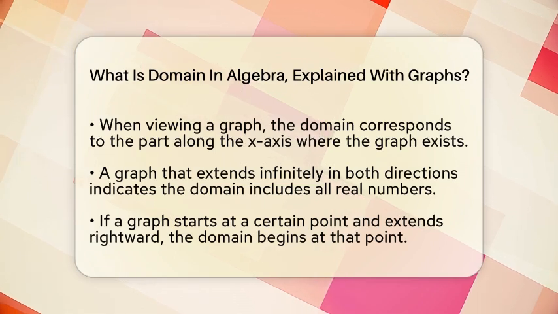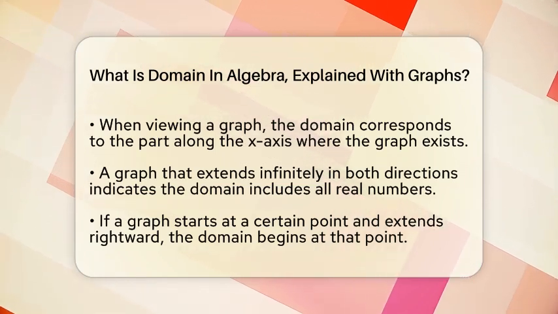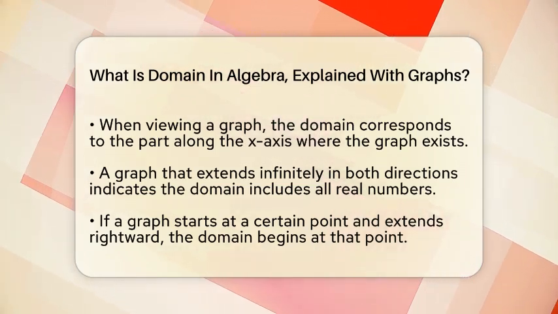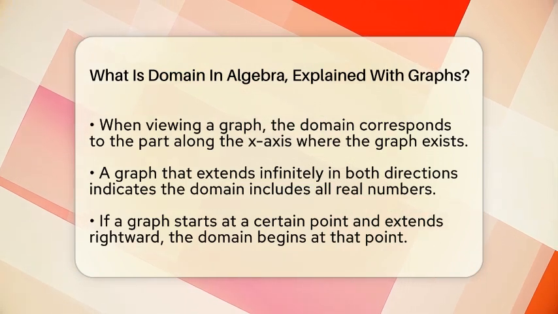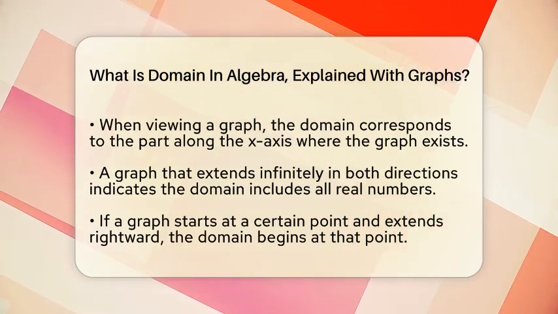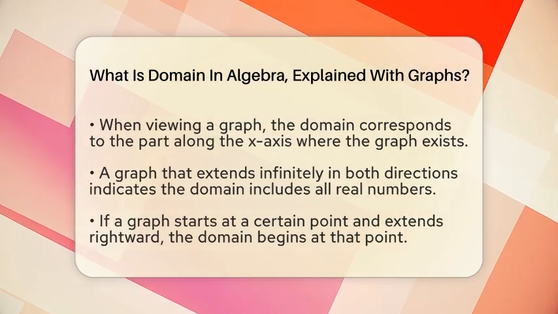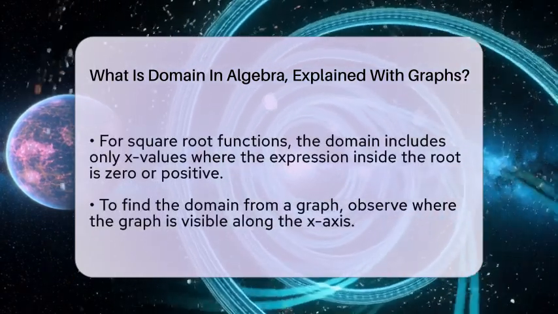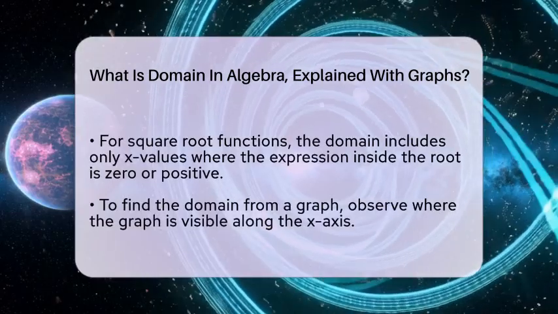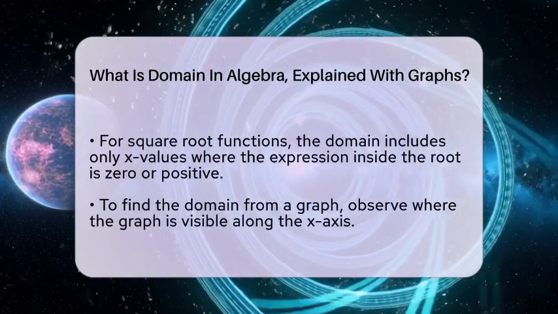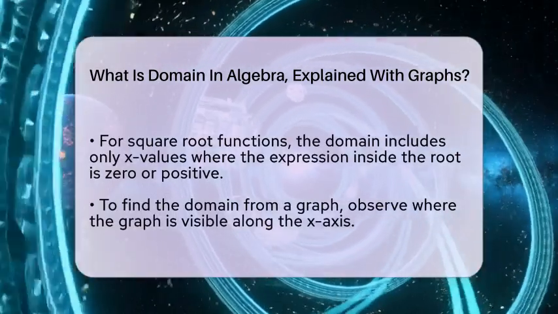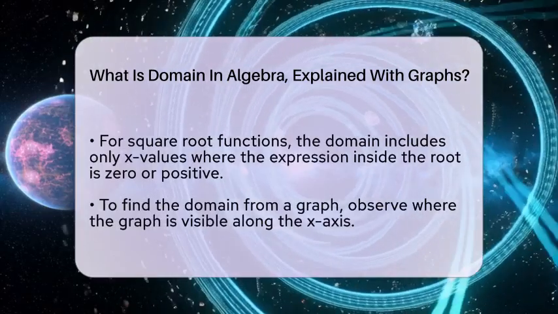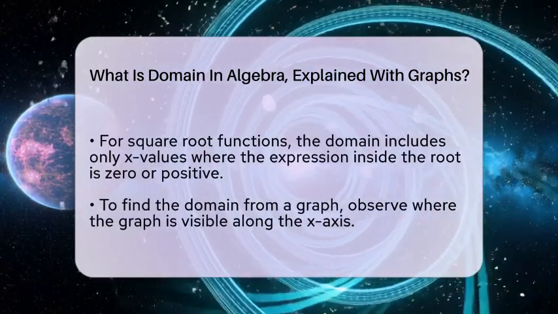If you see a graph that stretches endlessly to the left and right, like a straight line, then the domain includes all real numbers. But if the graph only starts at a certain point and goes to the right, then the domain begins at that point. For example, if you have a graph of a square root function, it only exists where the inside of the square root is 0 or positive. So the domain would be all x values greater than or equal to a certain number.